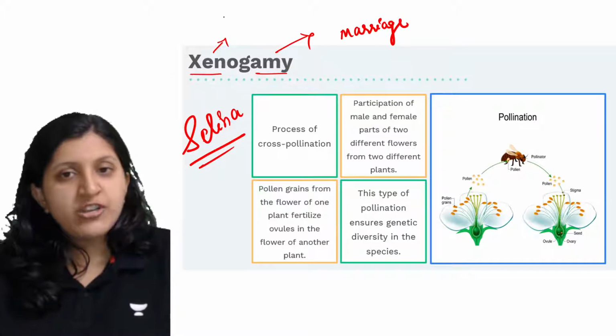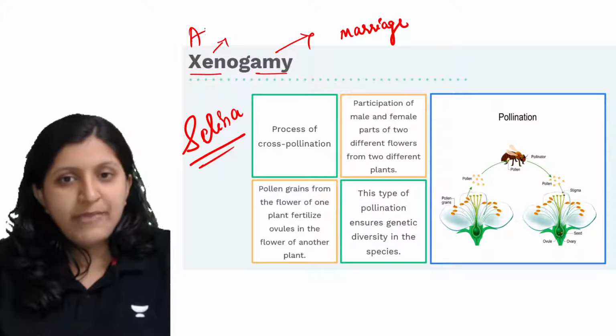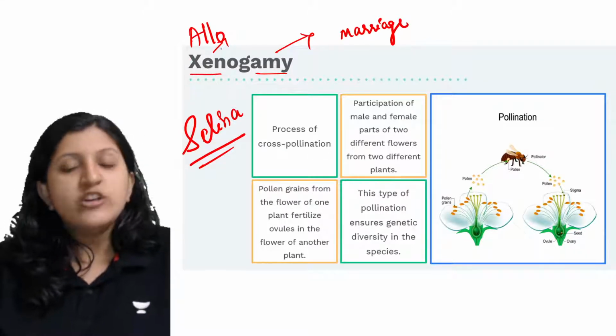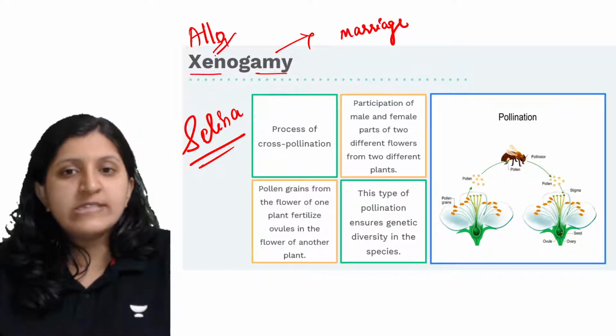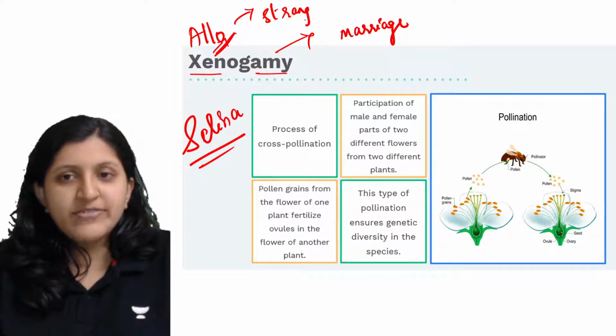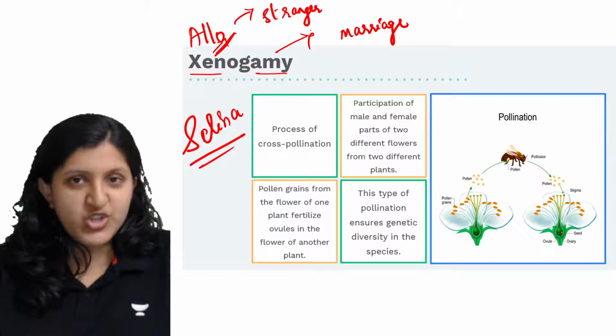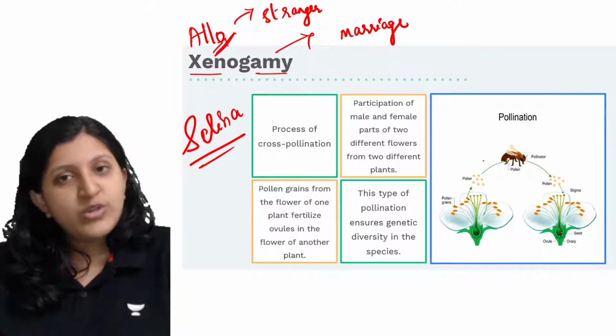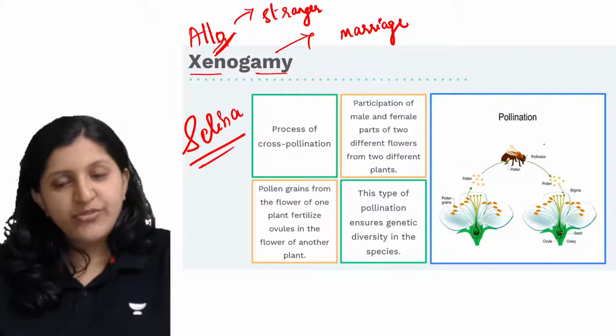For xeno they have mentioned allo. So allogamy is what is mentioned. That means allo or xeno, the meaning is stranger. Stranger marriage, not even a neighbor marriage, but a stranger marriage is occurring. That is between two completely different plants, two different flowers.